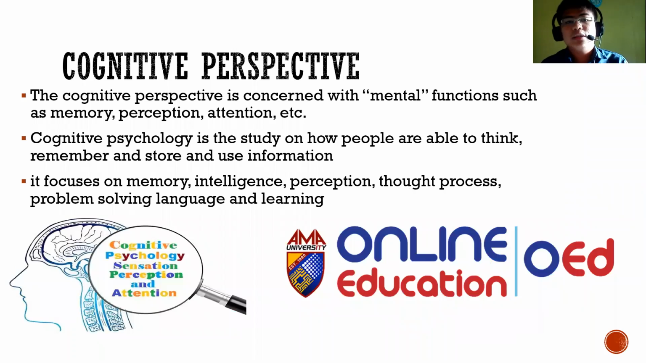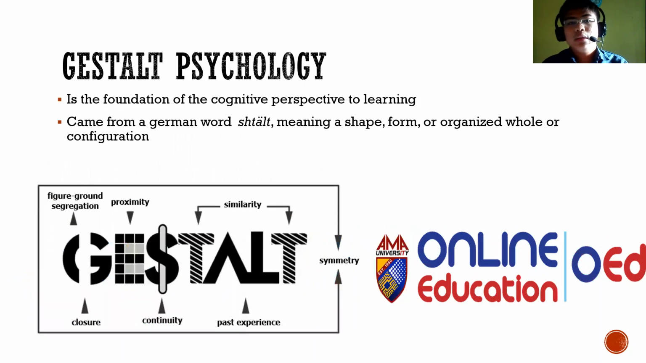So let us discuss. What is cognitive perspective? Cognitive perspective is concerned with the mental functions such as memory, perception, attention, and others. Cognitive psychology is the study of how people are able to think, remember, and store, and use information. It focuses on memory, intelligence, perception, thought process, problem solving, language, and learning.